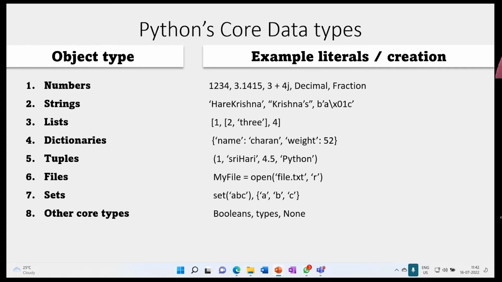These are also objects. Boolean is an object. Bool is an object: True or false. And types. Types is nothing but list of, tuple of. These are all types. These are also objects.